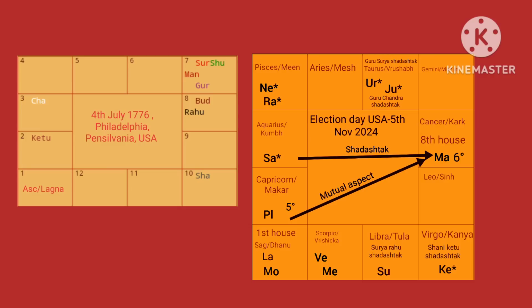So friends, my point here is this period of 5th November 2024 is not a good time for conducting elections in the United States. However, since governments don't believe in astrology, this is bound to happen. And definitely the charts indicate that there will be widespread violence in the United States. This election will be very different.